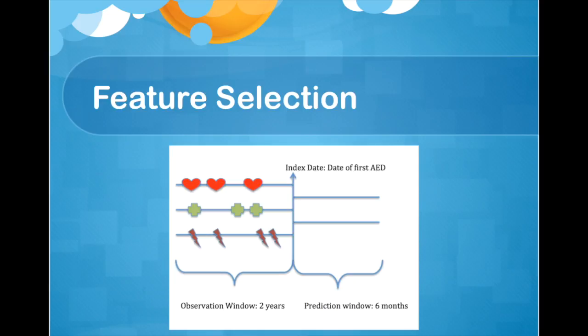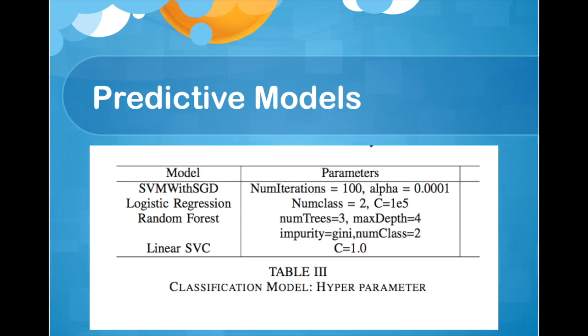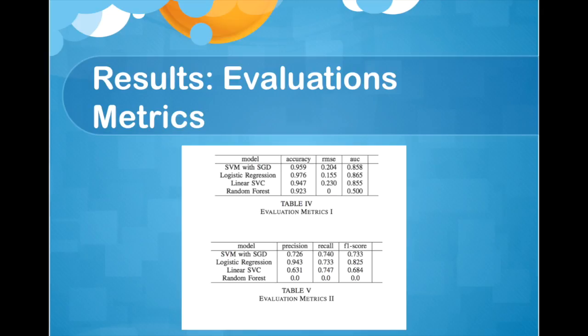I used 4 different algorithms for predictive modeling. The 4 algorithms are support vector machine with stochastic gradient descent, logistic regression, random forest, and linear support vector classifier. I used different hyperparameters to optimize the performance of the model and finalize the shown hyperparameters. The models were evaluated against different metrics.